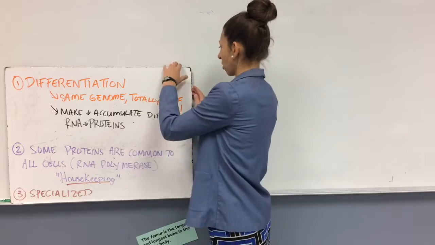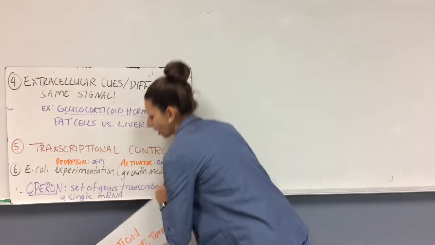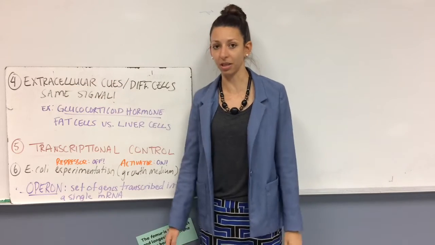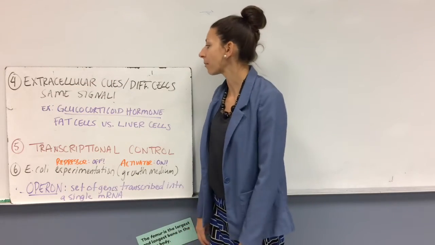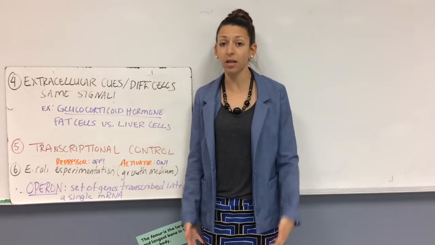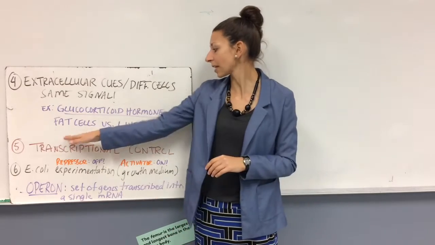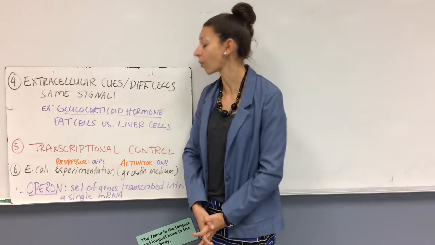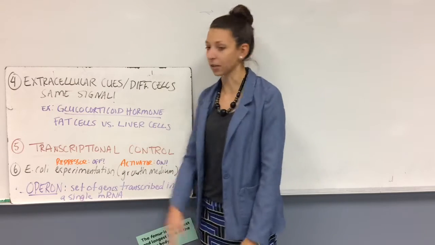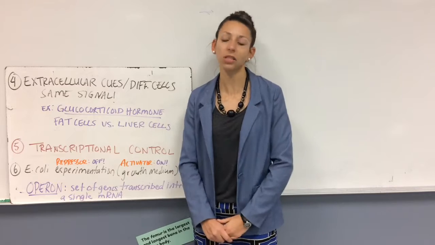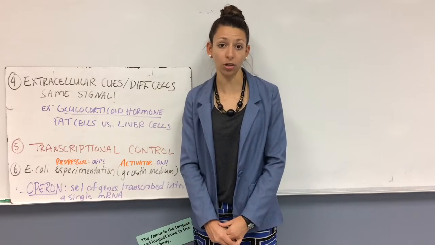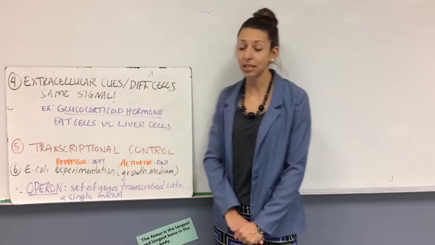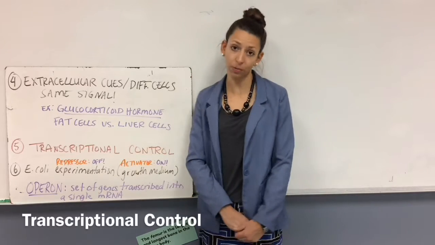All right, so moving on. Some of these things that will turn genes on and off are going to be extracellular cues, meaning they're coming from outside of the cell. And a lot of cells that are different can respond differently to the same signal. So our fat cells and our liver cells respond differently based on this glucocorticoid hormone. Our liver cells, for example, will release glucose, and now that they no longer need to store it for later on.